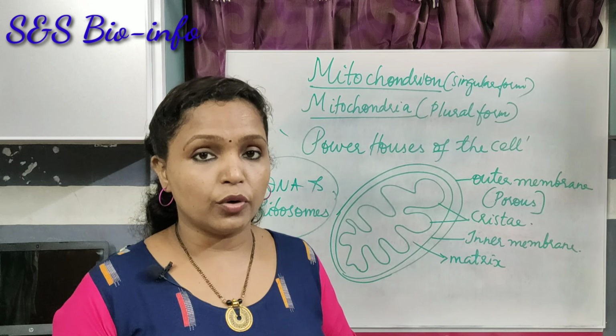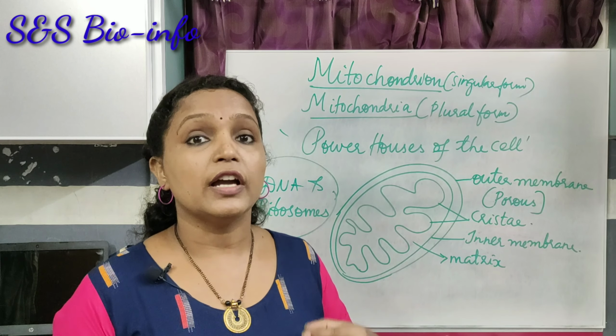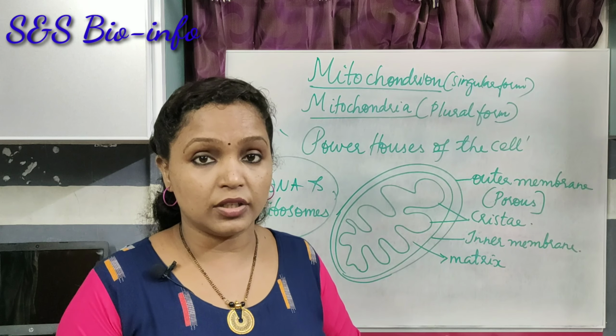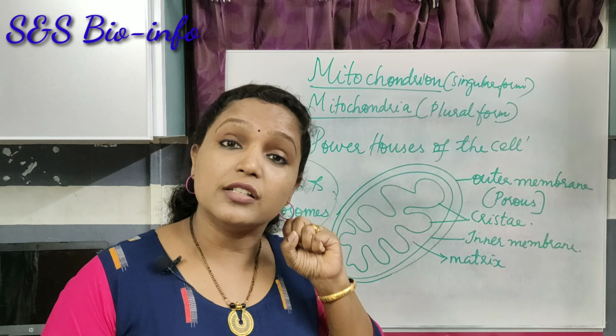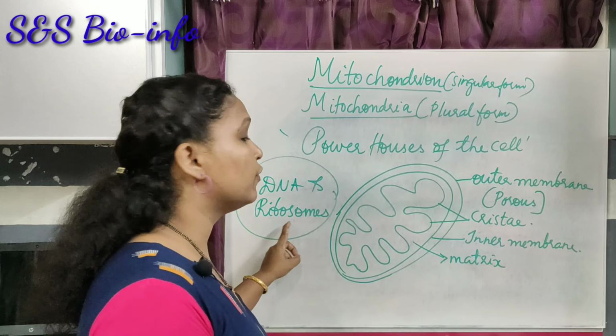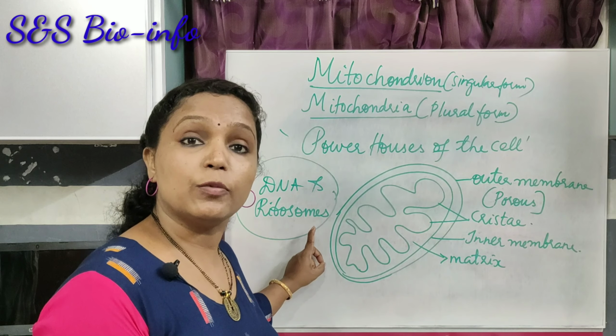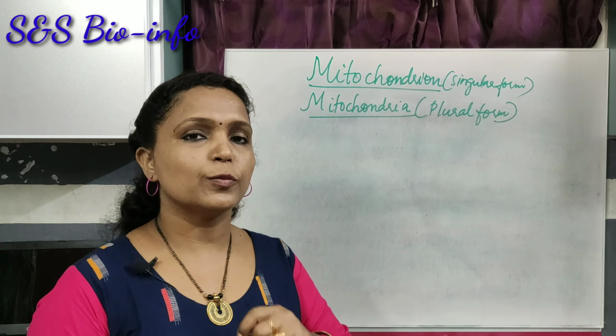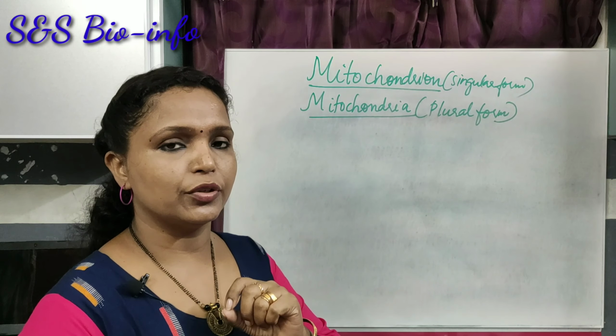In the case of the mitochondrion, as it consists of its own DNA and ribosomes, it has its own identity. It is able to produce its own protein with the help of these ribosomes, because these ribosomes are the site of protein synthesis.